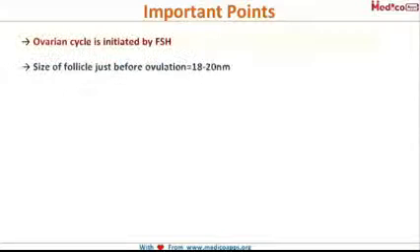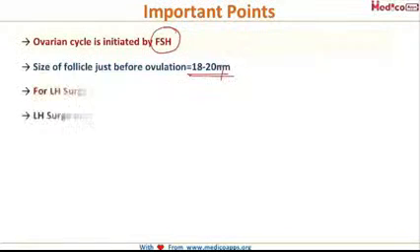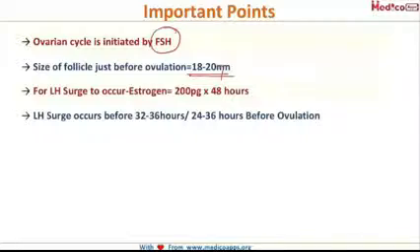Now, the ovarian cycle, it is initiated by, and the answer is FSH, the follicle stimulating hormone. The second question, the size of the follicle just before ovulation, and it is 18 to 20 millimeter. Then for LH surge to occur, the estrogen has to remain at peak levels for 48 hours. And what is this peak level? It is 200 picogram. So the estrogen should be remaining at 200 picogram levels for 48 hours for the LH surge to occur.